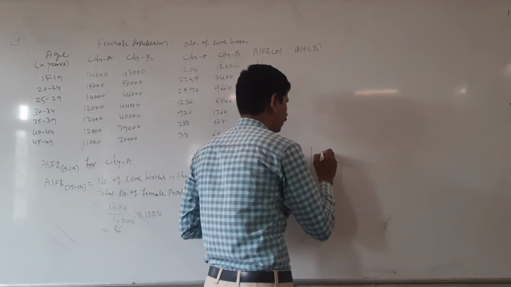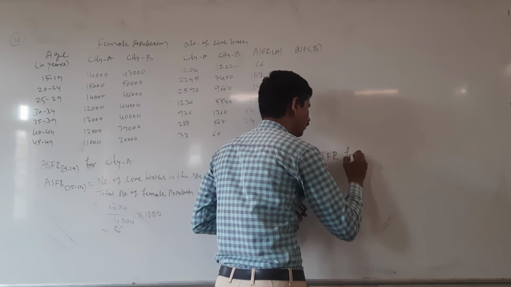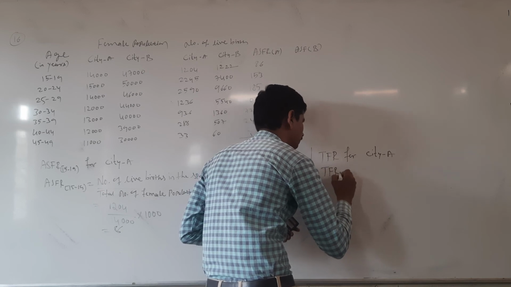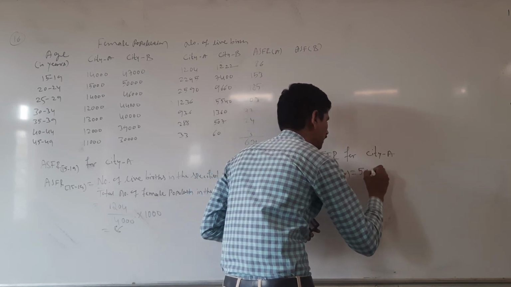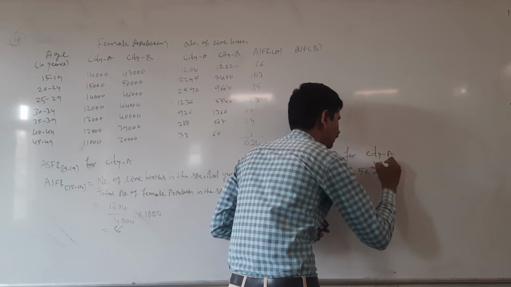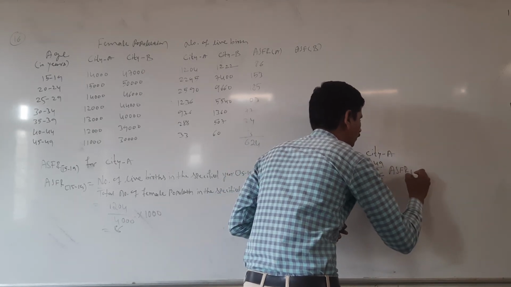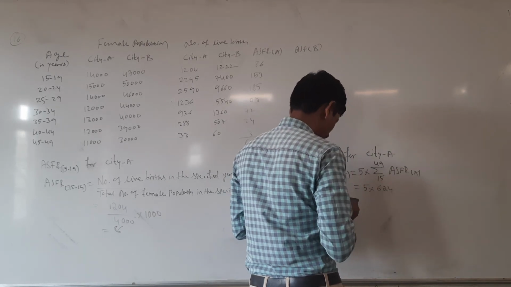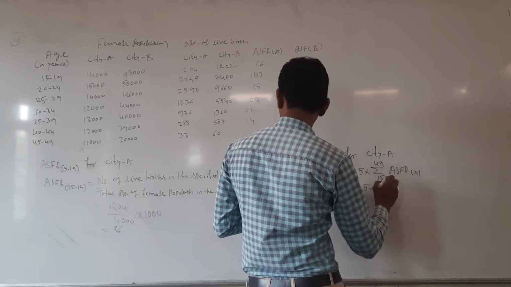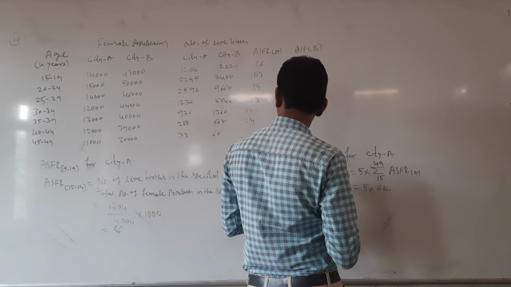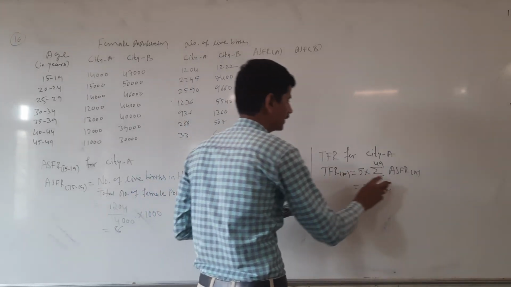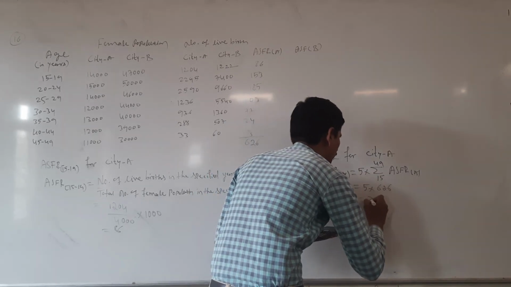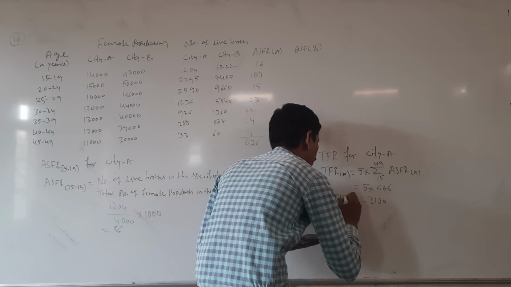Here TFR for city A is 5 into sum of 15 to 49 ASFR for A, that is 5 into 626, then you will get 3130. It is the TFR for A.